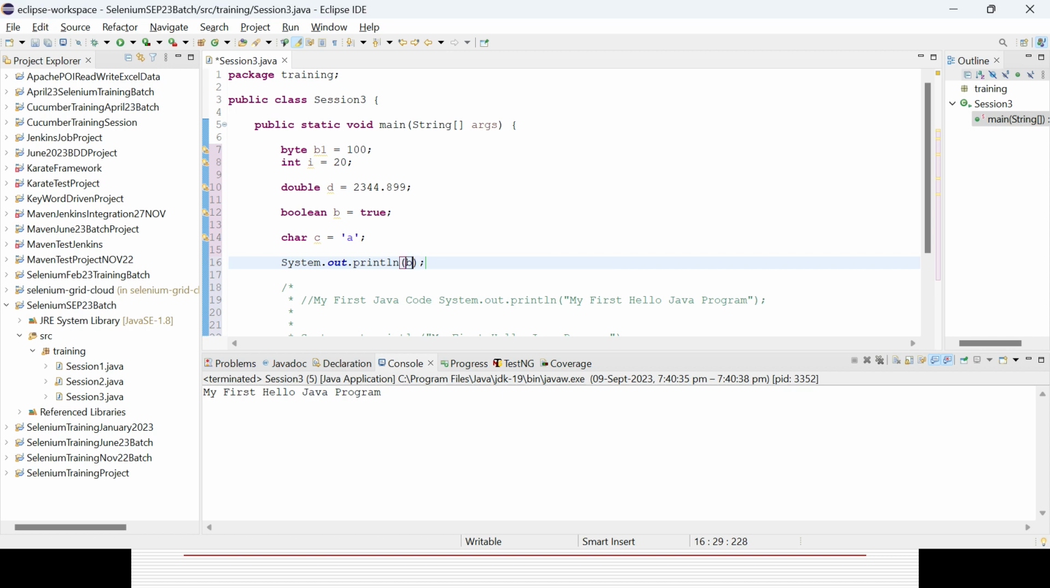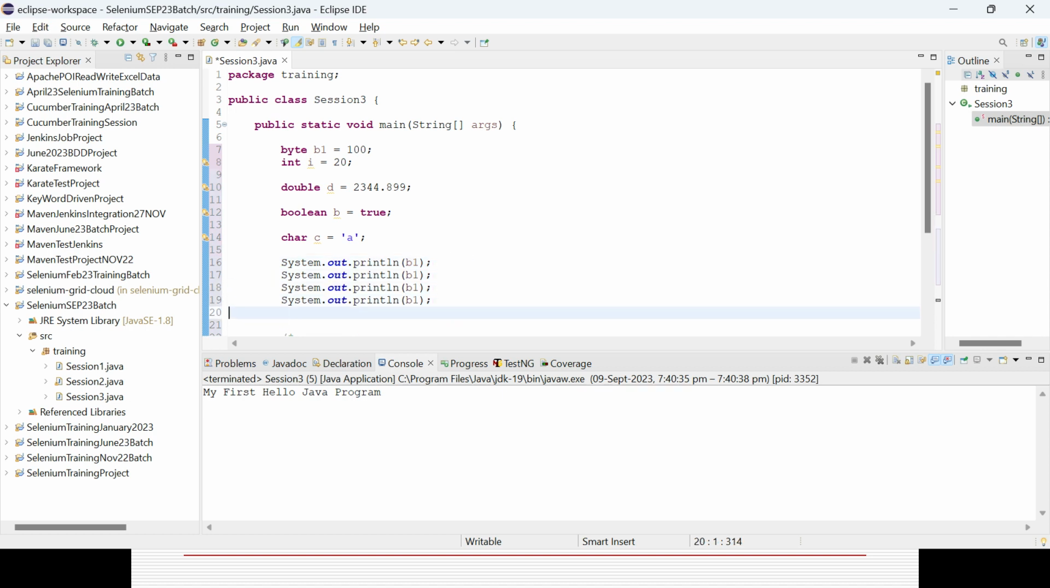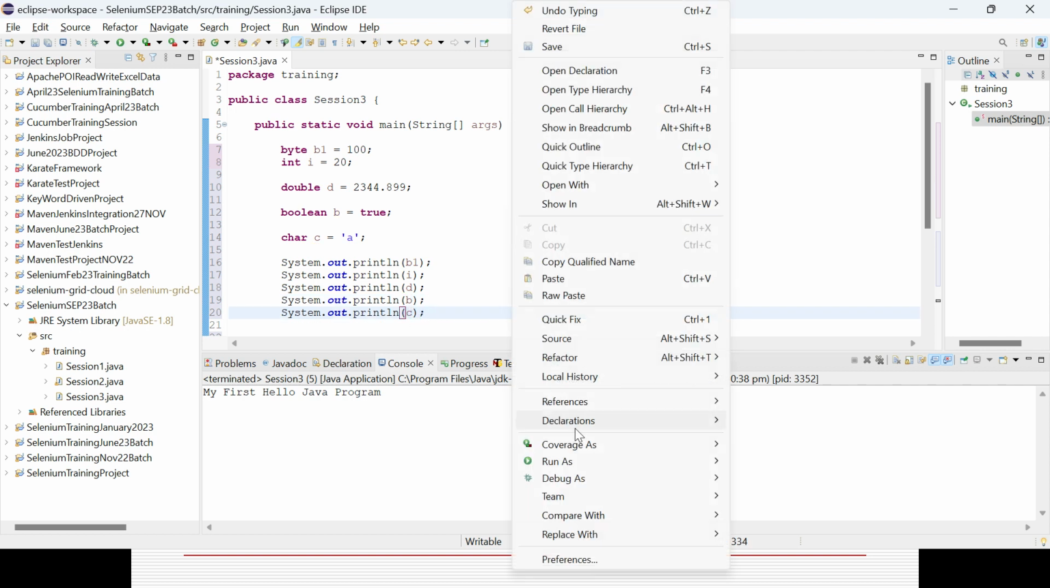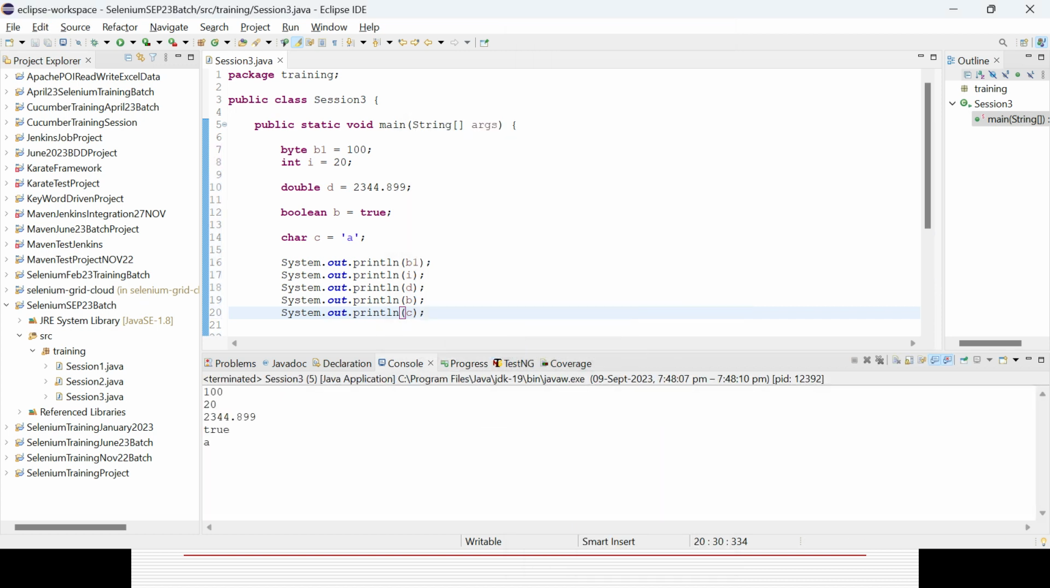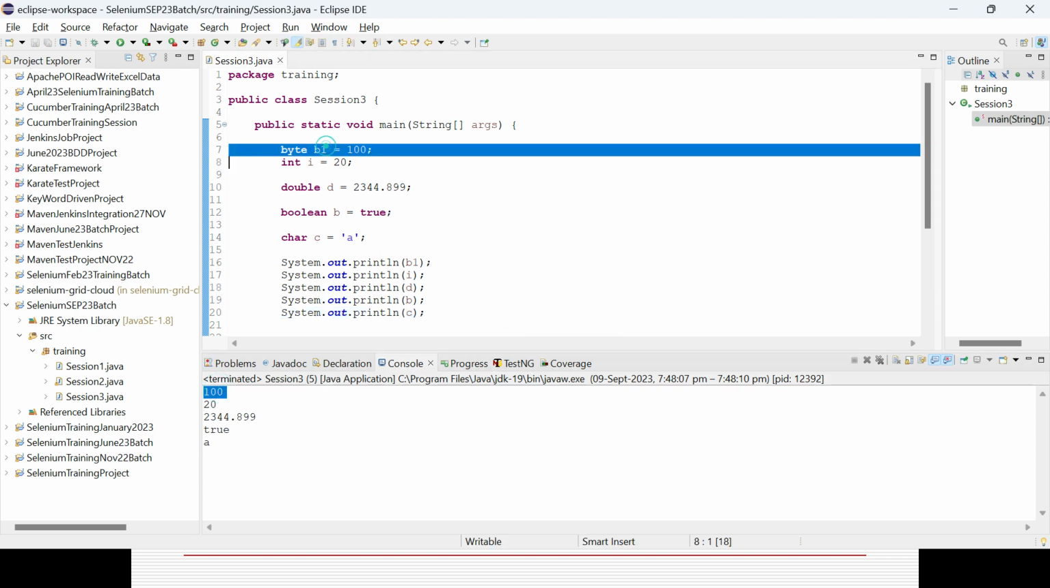Okay, say b1 first, then I variable, then d variable, then b variable, and then c variable. Now let's try to run it, and you could see the output will be coming, right? 100 for the byte, integer 20, double, whatever value, it's 2 and it's a.